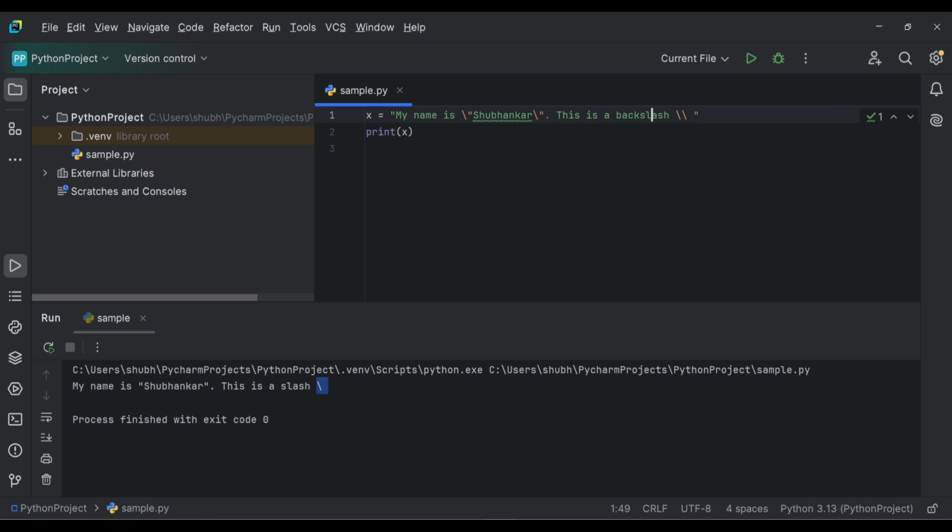Now we have one more escape character. So let's simplify this string. This is first line.